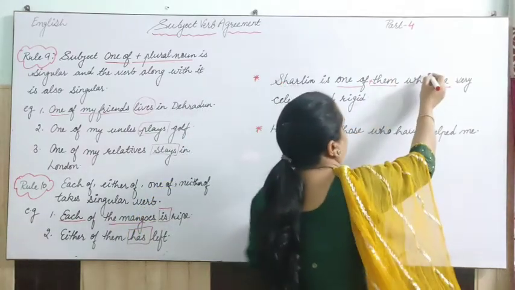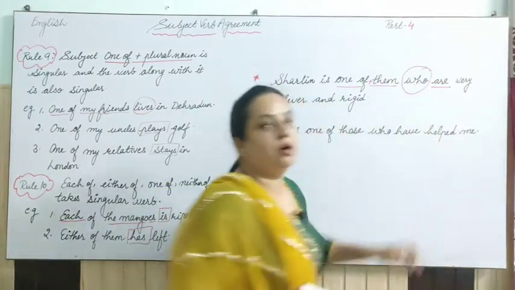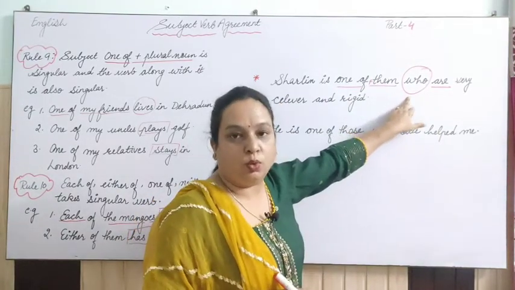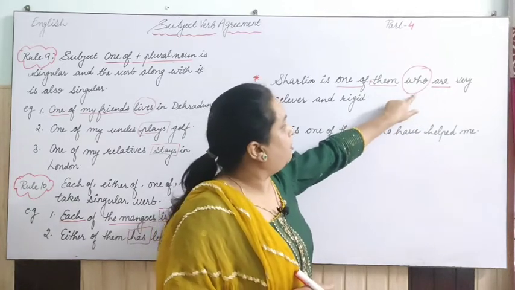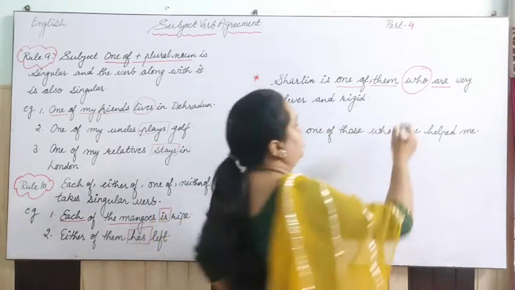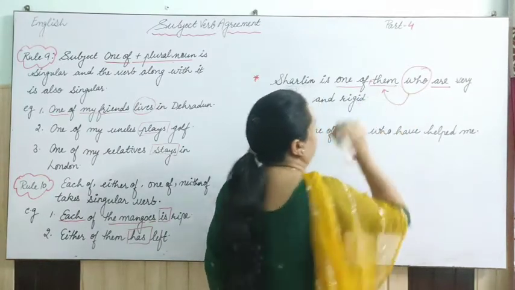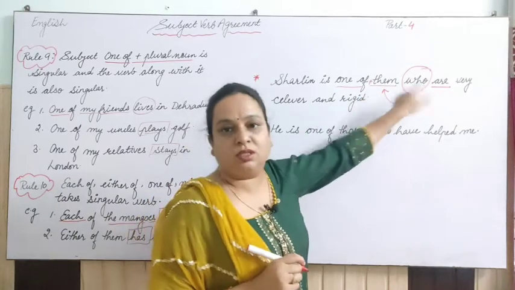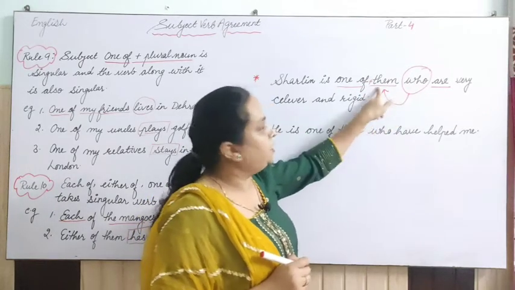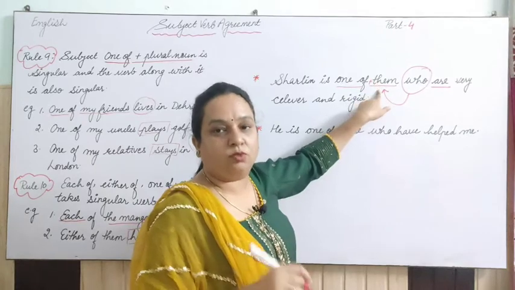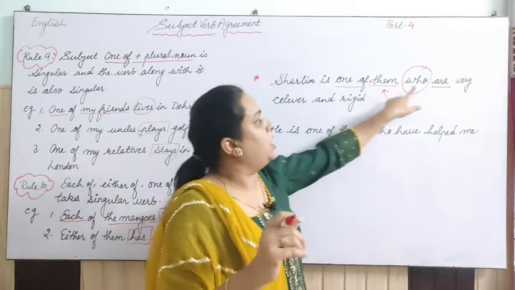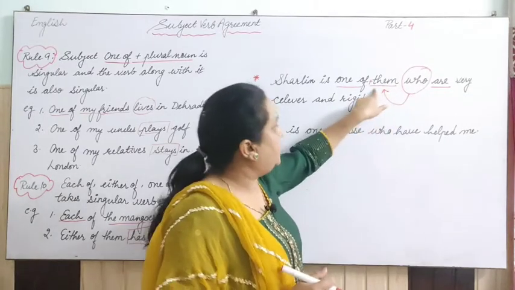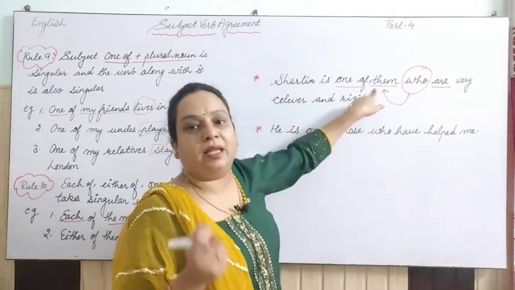Now this sentence has one relative pronoun too, which is joining two sentences, that is who. Before this relative pronoun we have to check the word given to us, that is called the antecedent. What is this antecedent I am talking about? The antecedent is the word before the relative pronoun. So the antecedent here is them, and them is plural.